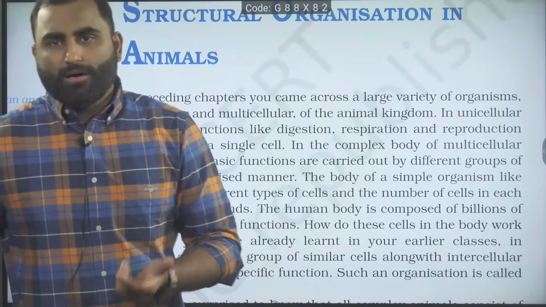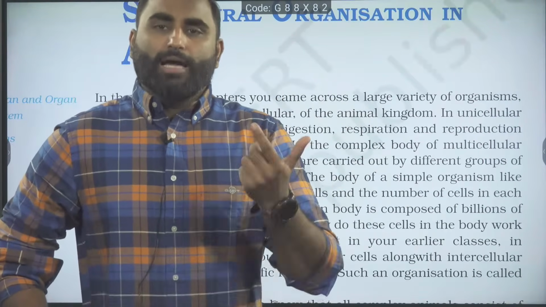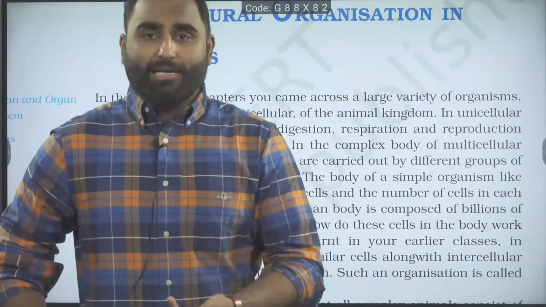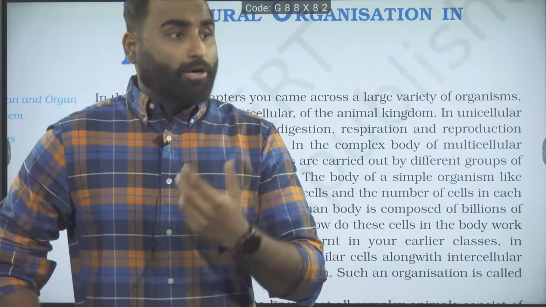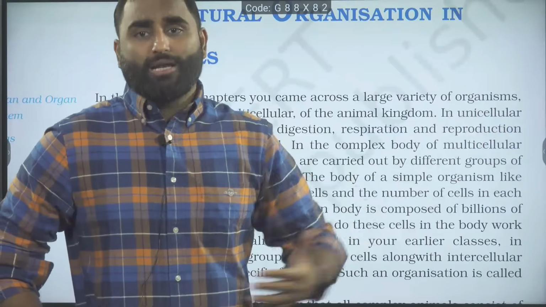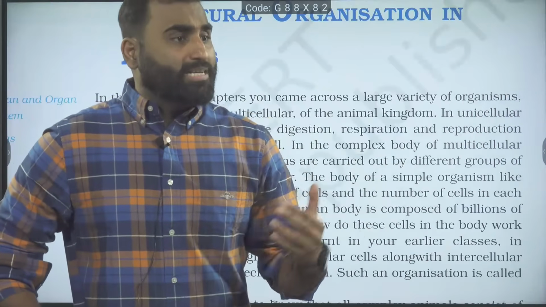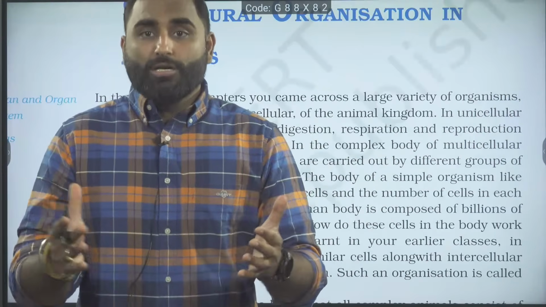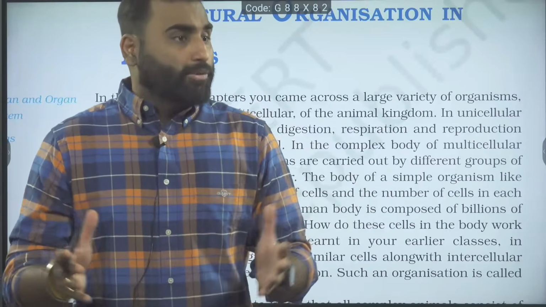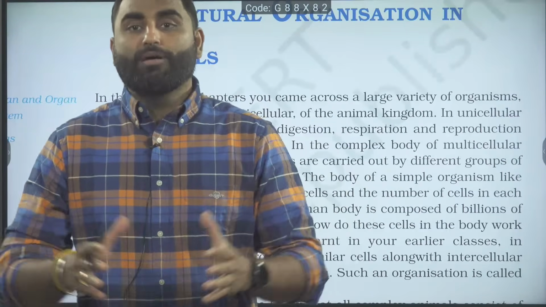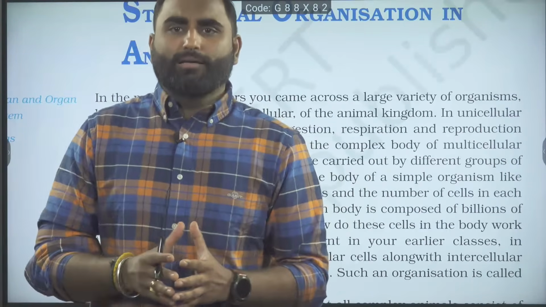For a unicellular, single-celled organism, everything is done by the cell itself: respiration, digestion, all the metabolic processes. But as evolution happened, we got complex multicellular animals in which the functions got distributed, or I will say there was division of labor, which you studied in animal kingdom also.